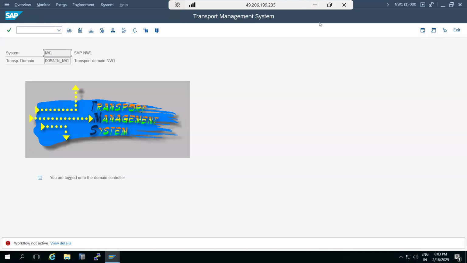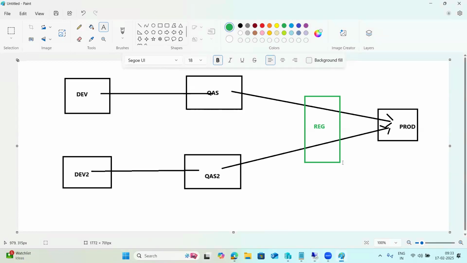That is a very complex landscape. Why? Because all the changes, from this route, are moving to the production. So there is a lot of unit testing, and multiple tests are required here. Once it is successful, then only they will move the changes to the production.